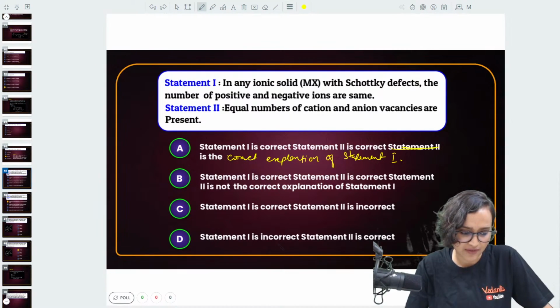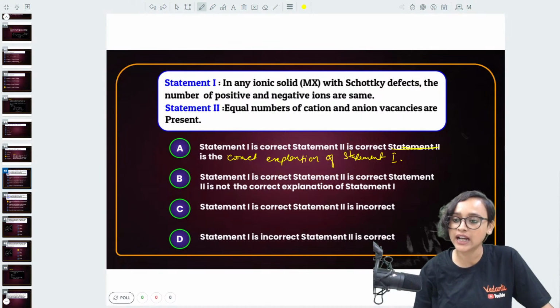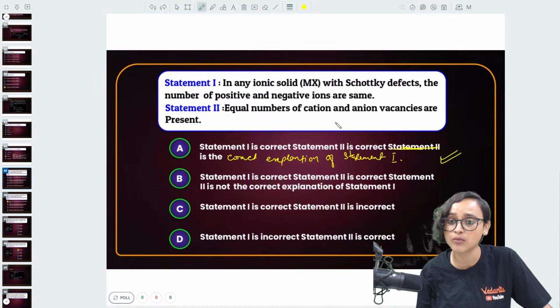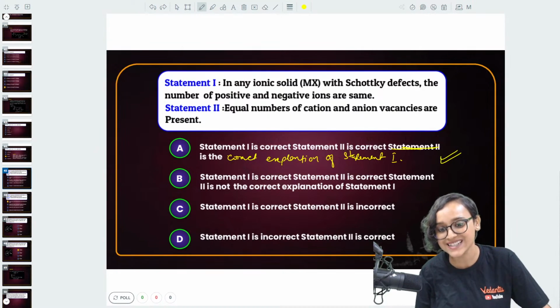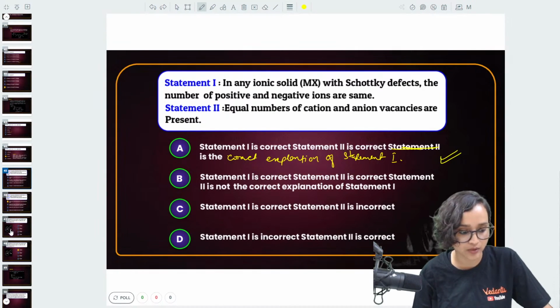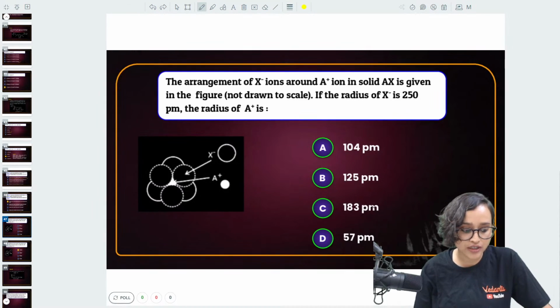Chemistry, not so tough. It's fine. The correct answer, my dear student, is of course option A. In any ionic solid MX with Schottky defects, the number of positive and negative ions are same. Equal numbers of cation and anion vacancies are present. So statement 1 is correct. Statement 2 is also correct and statement 2 is the correct explanation of statement 1. Absolutely right. Moving on to the next question, guys.